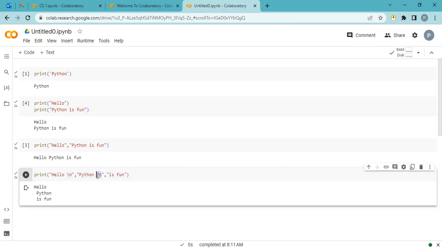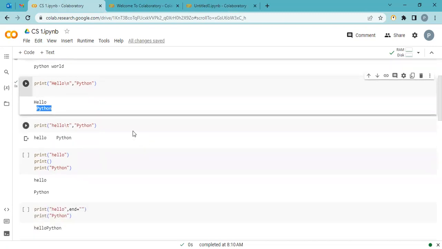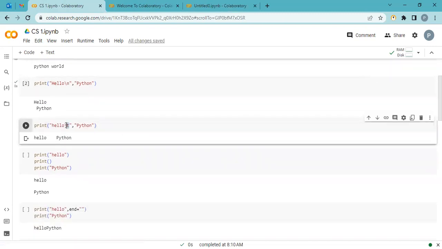Okay, so whenever I use \n, that means enter. Now the next one, \t is for the tab key. We can see here the output is hello and then a space. This space is a tab. We can use the tab key from our keyboard. This is a tab and it prints Python.